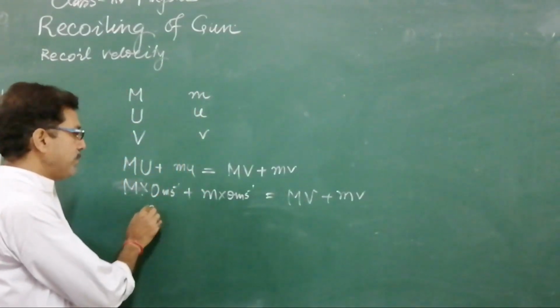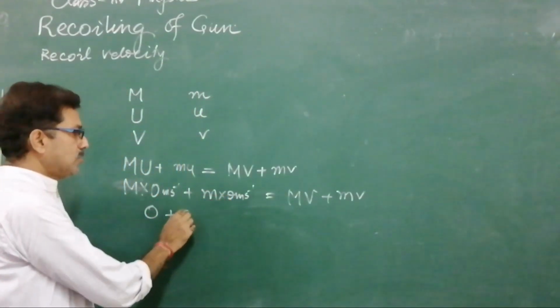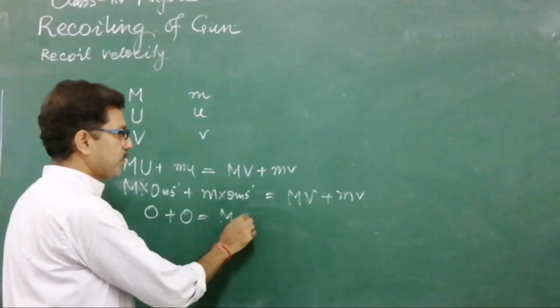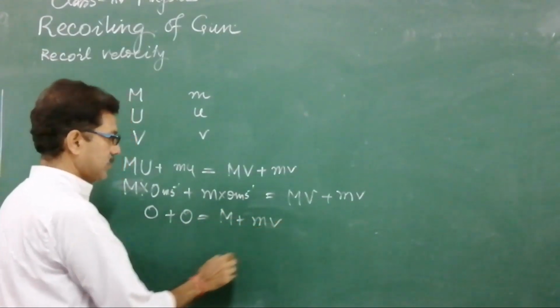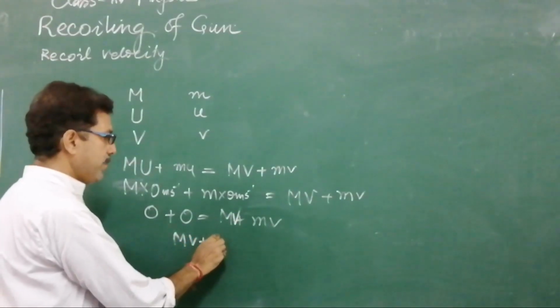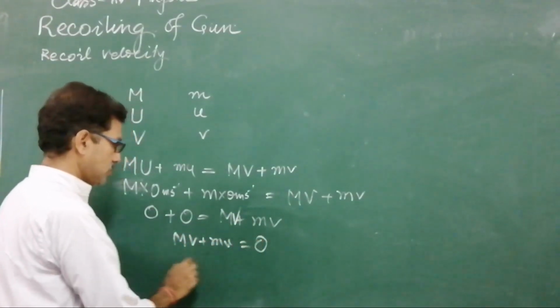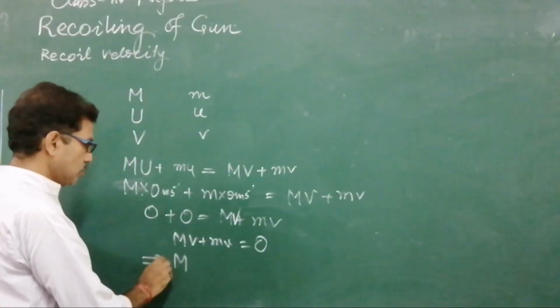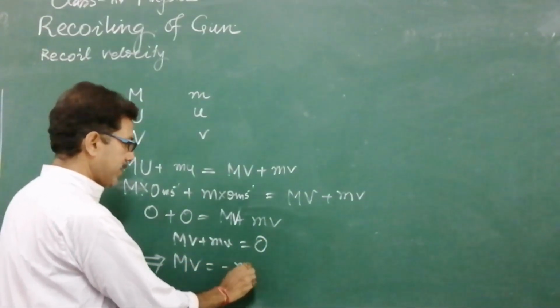So M into 0, 0, m into 0, 0, MV plus mv. So MV plus mv equals 0. So MV equals minus mv.